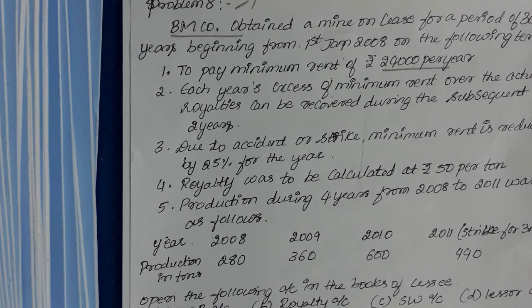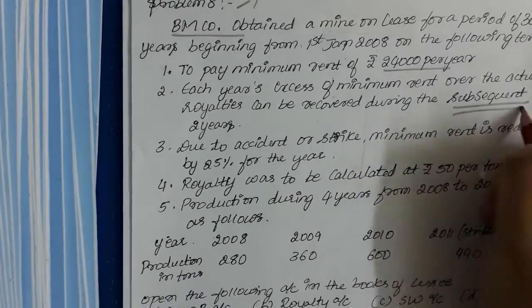If it is a short working of 2009, that short working can be recovered in 10 and 11. If it is a short working of 10, that can be recovered in 11 and 12. Likewise. So this method of recoupment is known as the floating recoupment method. So the word subsequent is used.